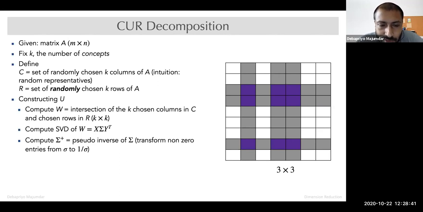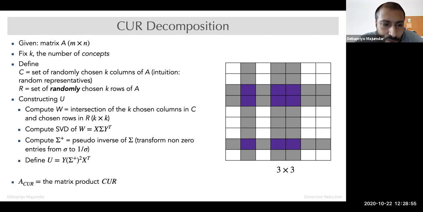It's a diagonal matrix anyway, since it is the singular value decomposition of a square matrix W. So sigma plus is the pseudo inverse of sigma. And then we define U to be Y sigma plus square X transpose. So then our CUR product is C equal to K randomly chosen columns, R equal to K randomly chosen rows, and U equal to whatever we have computed after this complicated process.